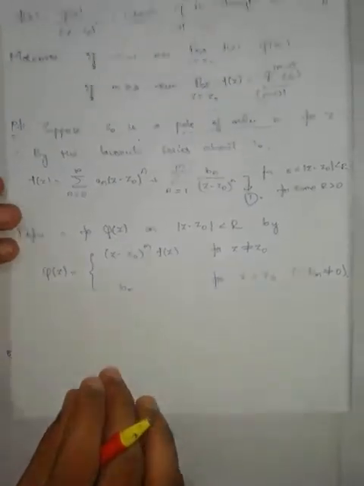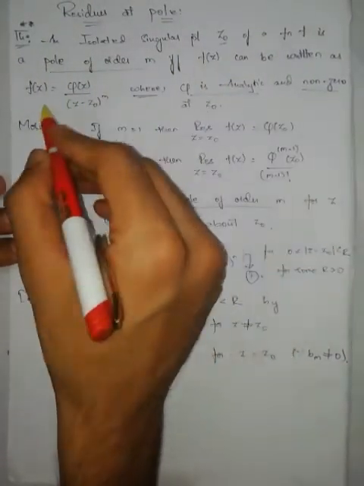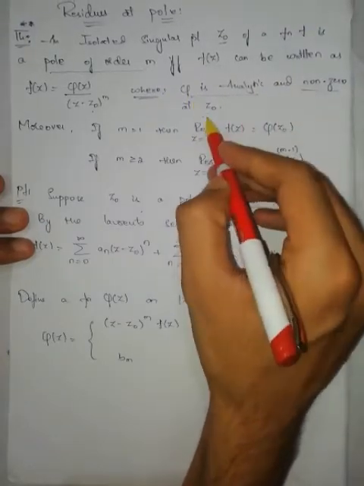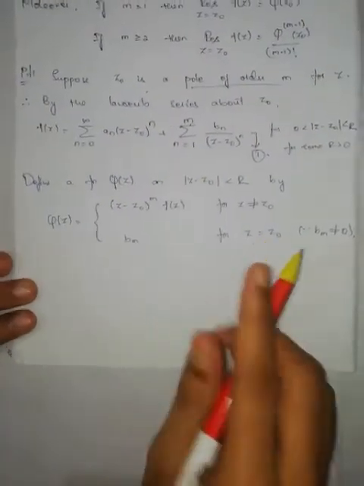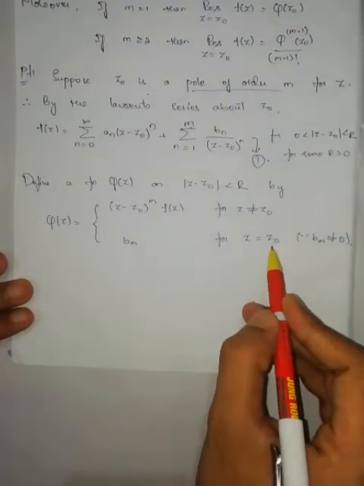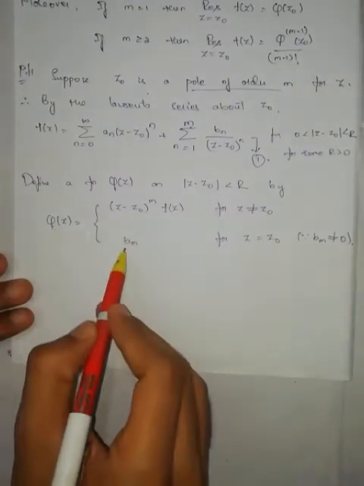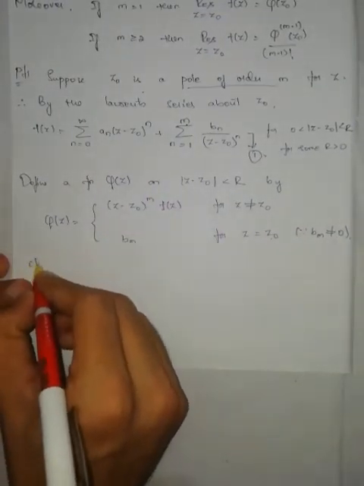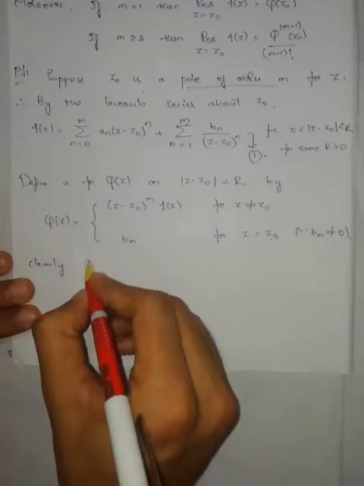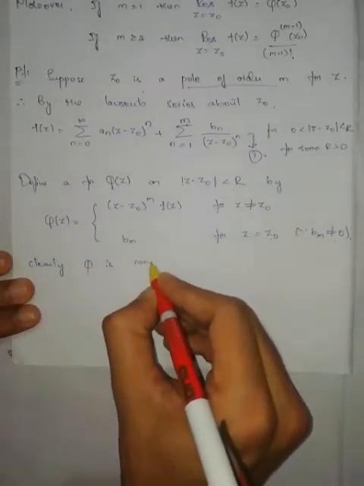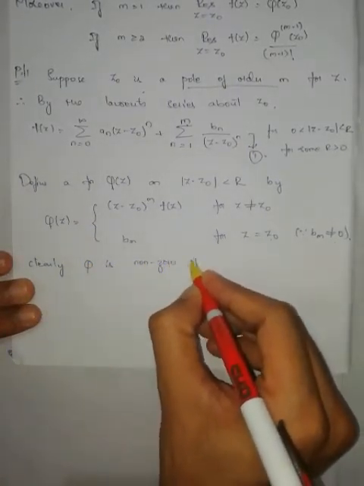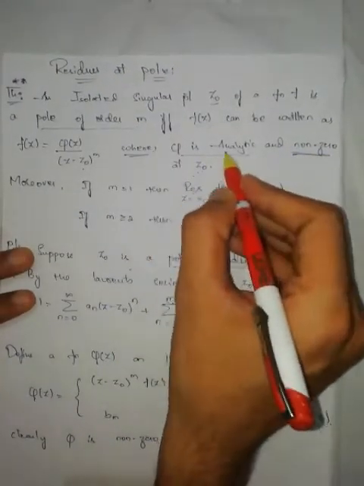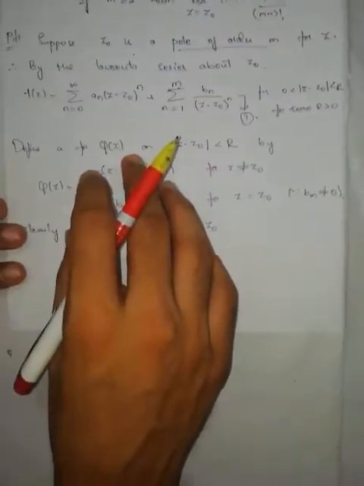Now what we have to prove? f of z can be written as this one, where phi is analytic at z0 as well as phi is non-zero at z0. At z0, what is phi? b_m. b_m is not equal to 0. Clearly, phi is non-zero at z0. This one has been proved. Now this one and this one we will prove.